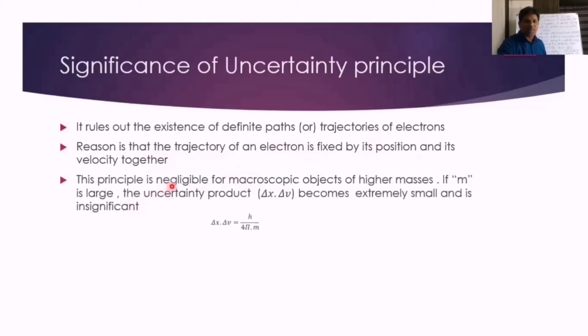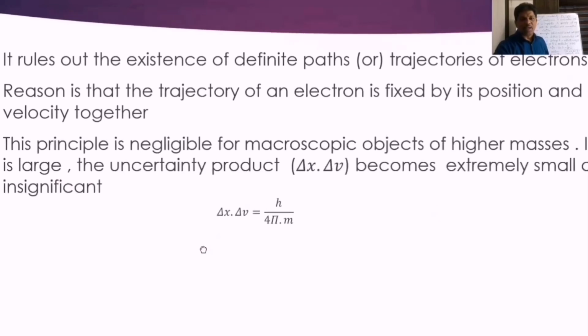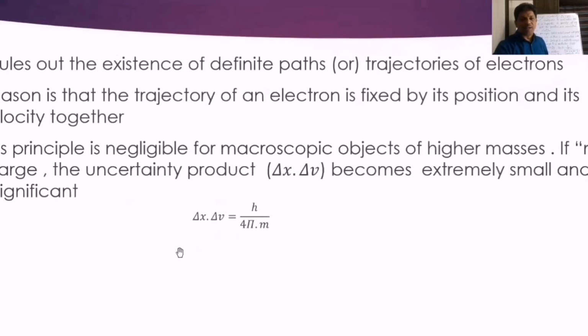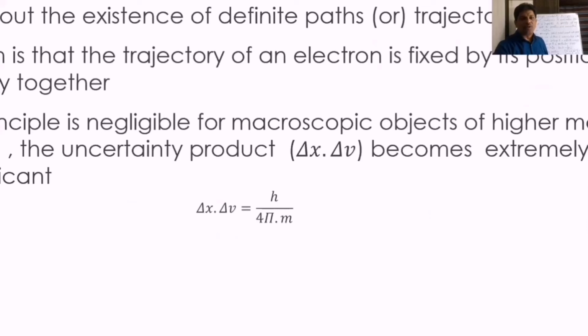Heisenberg's principle is negligible for macroscopic objects of higher masses. Macroscopic objects have greater mass, microscopic objects have very low mass. So if mass is large for macroscopic objects, the uncertainty product, that is delta x times delta v, becomes extremely small and is insignificant. Suppose we take the uncertainty product as what? Delta x times delta v is equal to h upon 4 pi m.